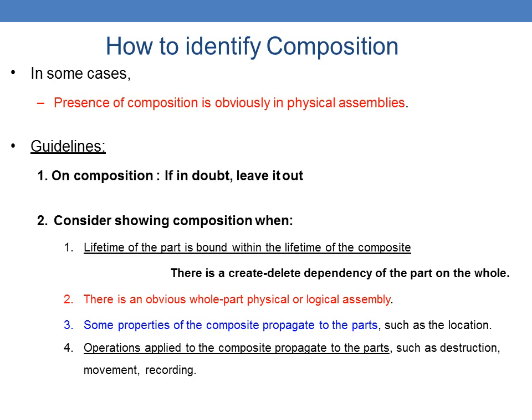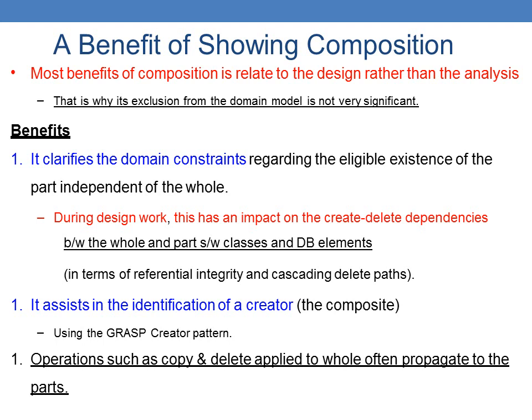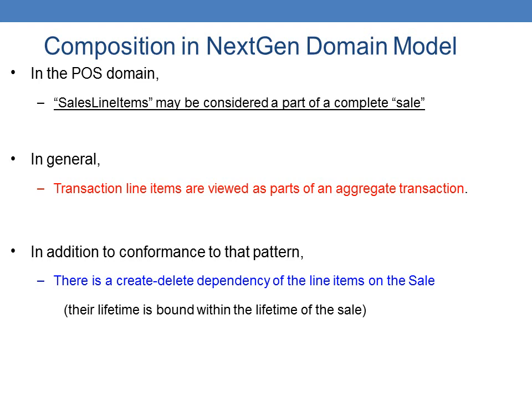Consider showing composition when the lifetime of the part is bound within the lifetime of the composite. Next, the benefit of showing composition: it clarifies the domain constraints and assists the identification of create-delete dependency. Next one is composition in the next generation domain model. It is a POS system. Sales line items may be considered part of the complete sale. In general, the transaction line items are viewed as part of the aggregate transaction.